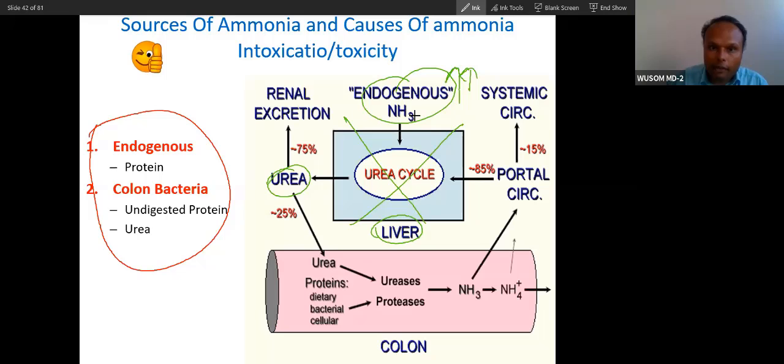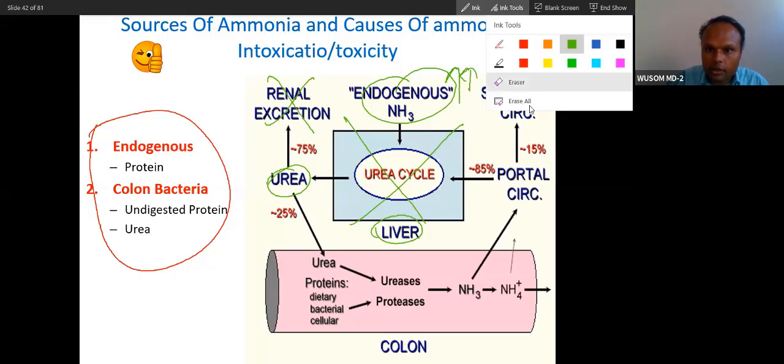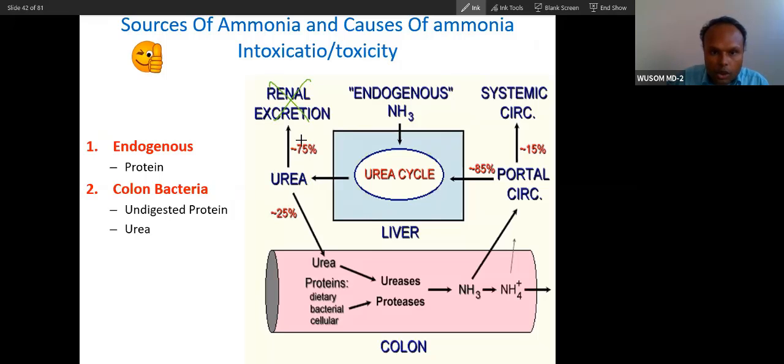And if there is kidney failure, what will happen? Urea will not go out of the body, so urea will accumulate, come again into the intestine, and also be in the blood. The urea will be metabolized into ammonia. As long as the liver is good, this ammonia will be converted into urea again, but the urea concentration will be very high.